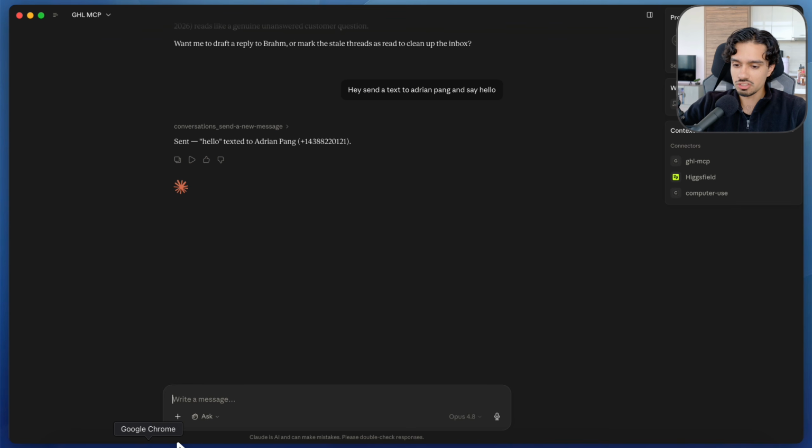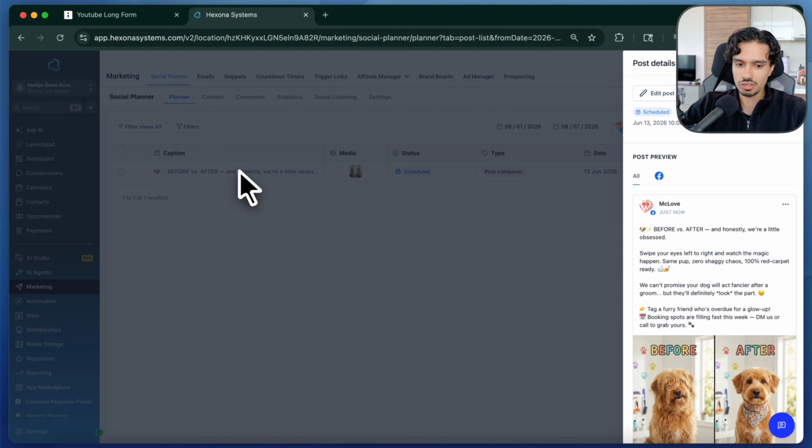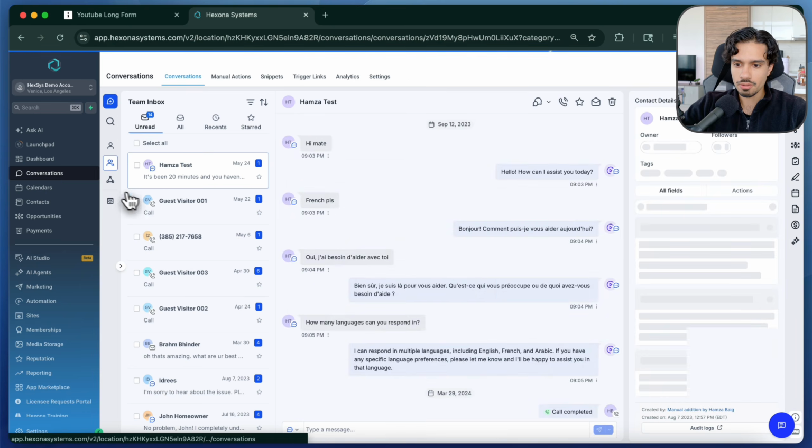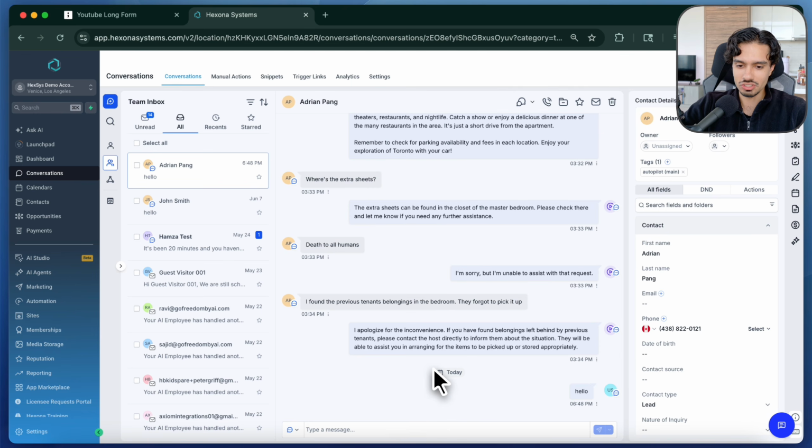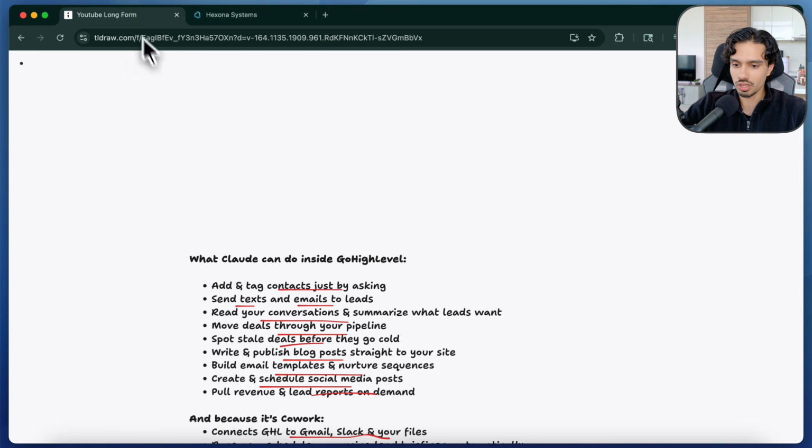So I'm going to watch that go through. It says immediately it's been done. So I'm going to go back over here, go to our conversations tab, go to all, and there you see it's been sent already, which is amazing. So yeah, I mean, you get the idea. I can basically control and do all of these functions.